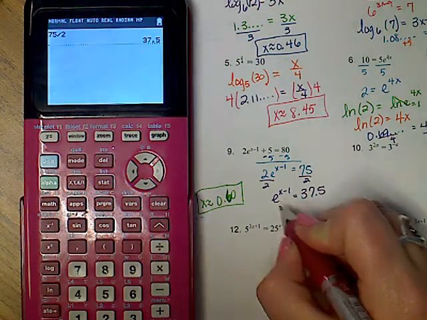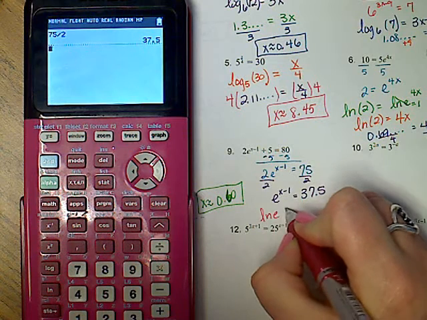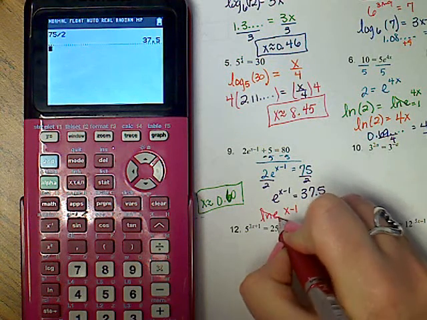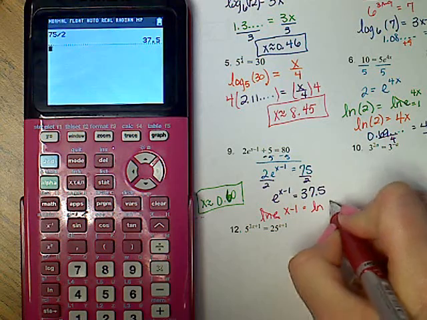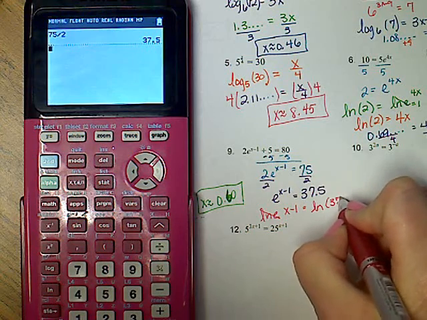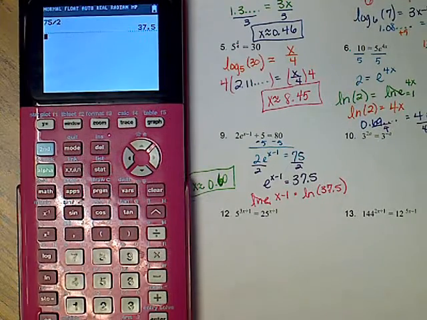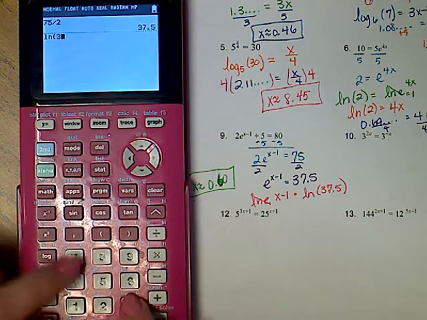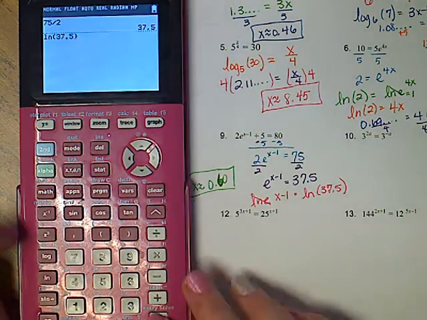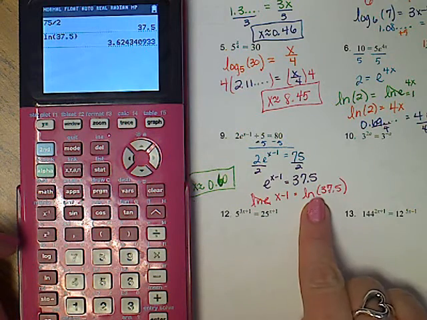When I see base e, I'm going natural log. Natural log of e to the x minus 1, natural log on the other side, 37.5. Okay? So we're going to do natural log of 37.5. We got that decimal.